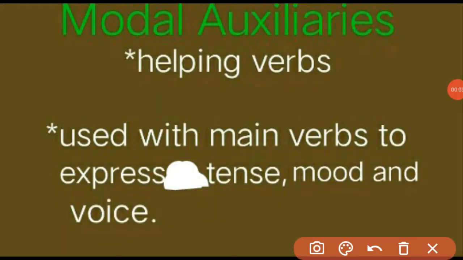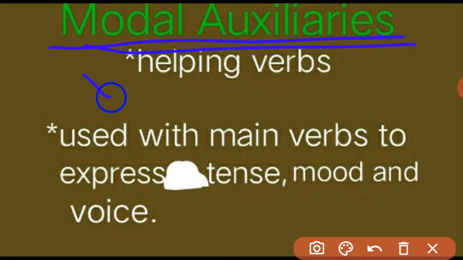Dear scholars, through this video, I am going to explain one of the categories of verbs, that is modal auxiliaries. What are modal auxiliary verbs? How they are used or where they are used, that you will come to know through this video. So let us see what are those.